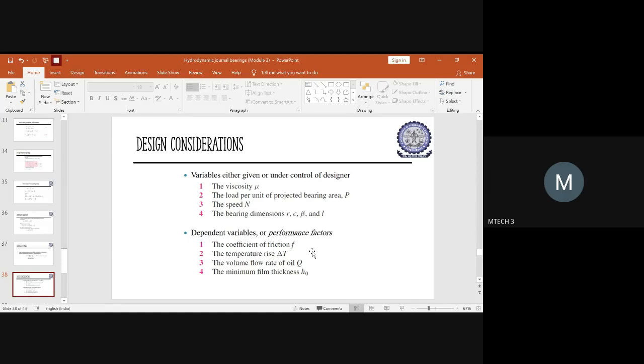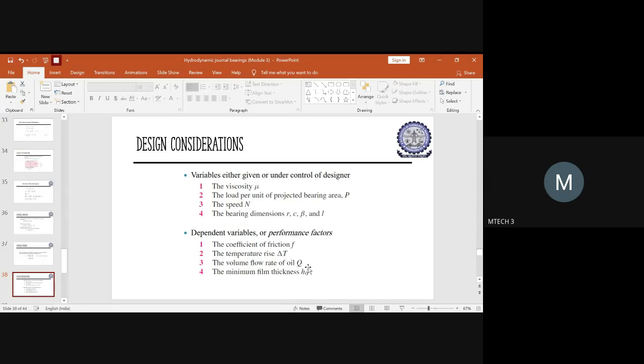Then, the temperature rise which comes in when you make the bearing work, right? And thirdly, the volume flow rate of the oil, which is given by the letter Q. This again we get directly from the Reynolds equation, and also the minimum film thickness.